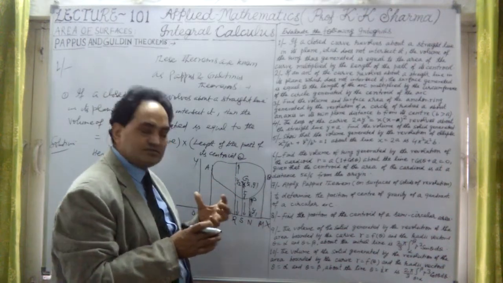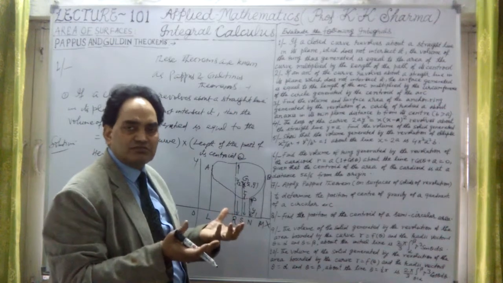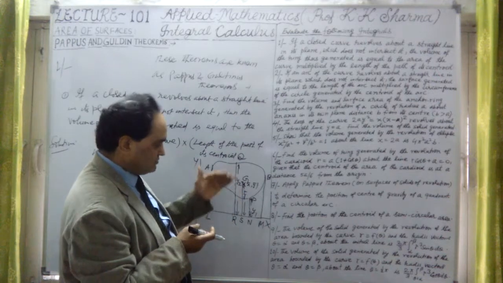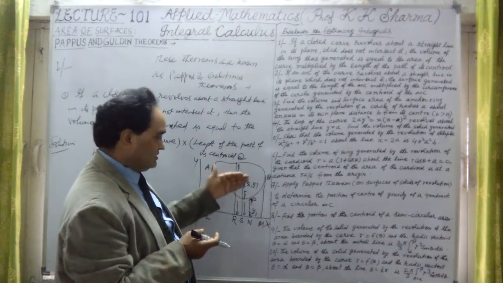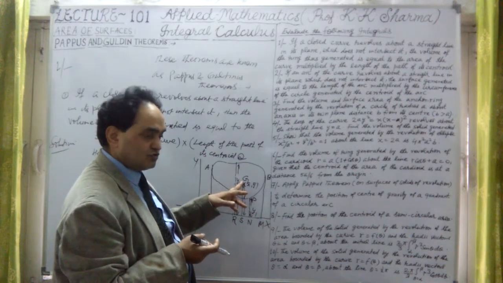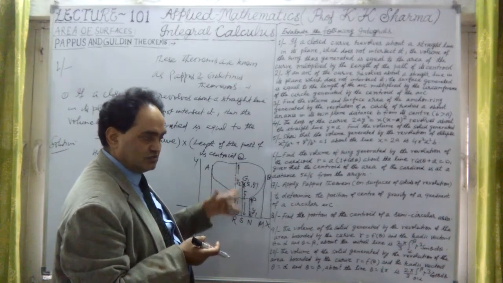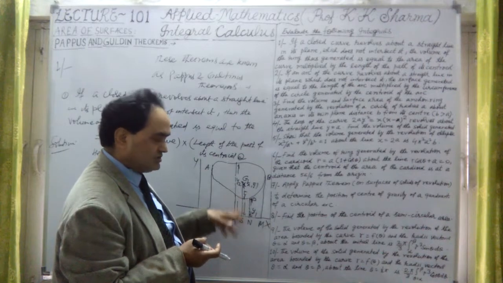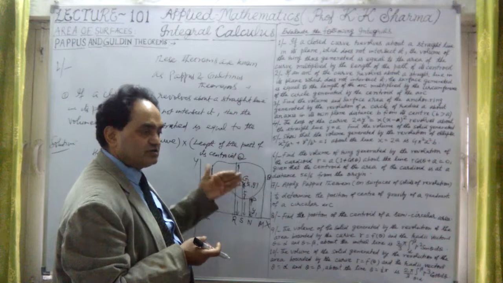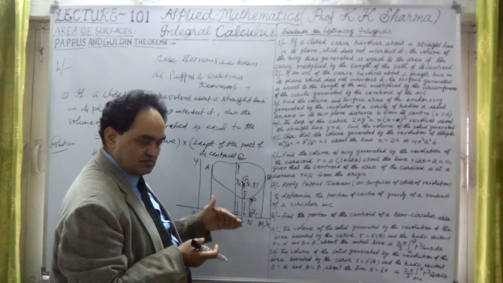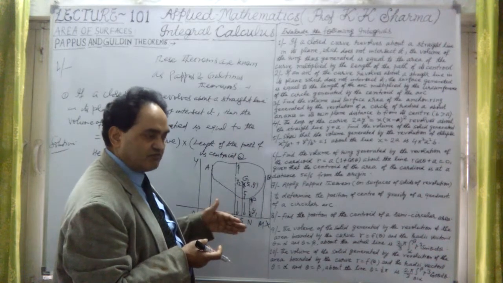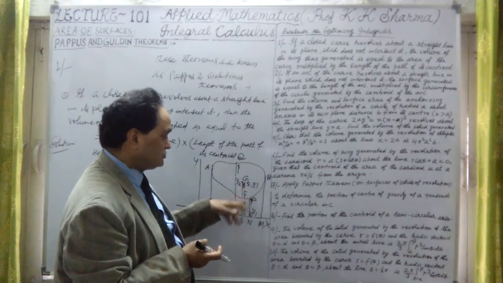The circumference of the circle generated by SG after revolving this closed curve about this line: the centroid is also revolving. So that line SG, the distance of the centroid from this line, will generate a circular ring, and that ring's length, the circumference, is 2 pi into y bar.